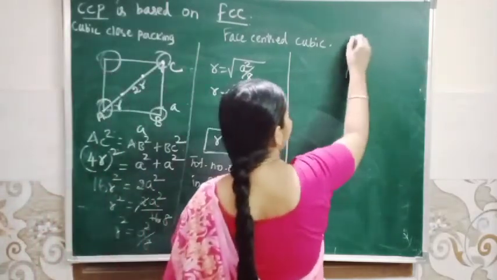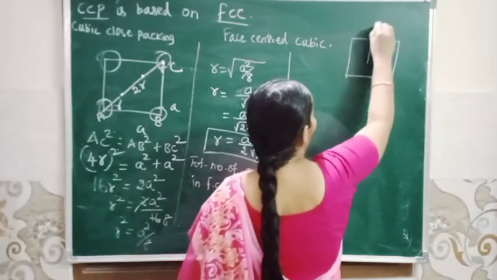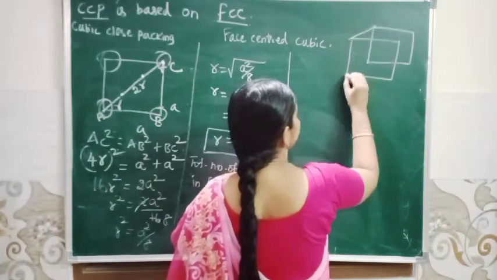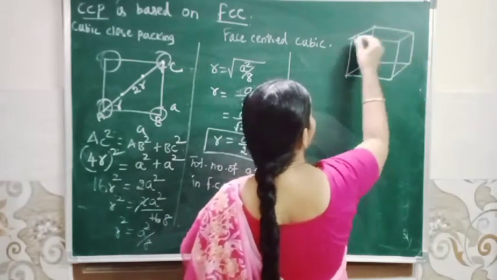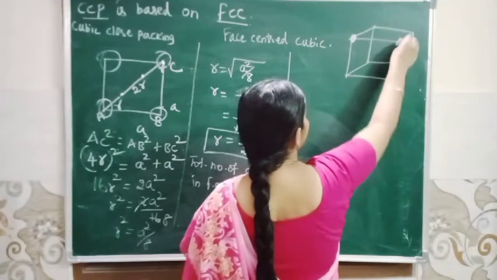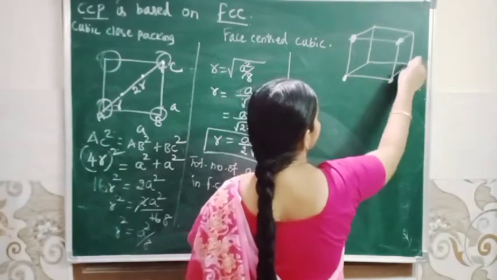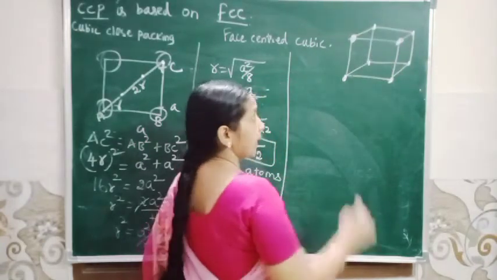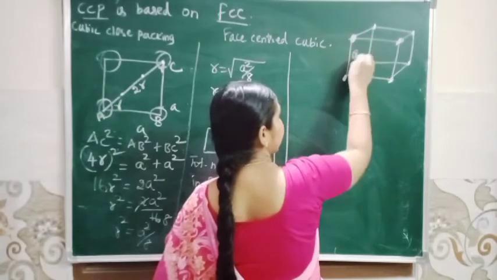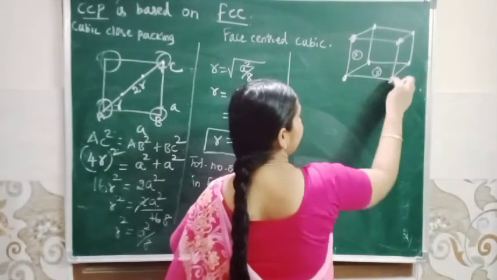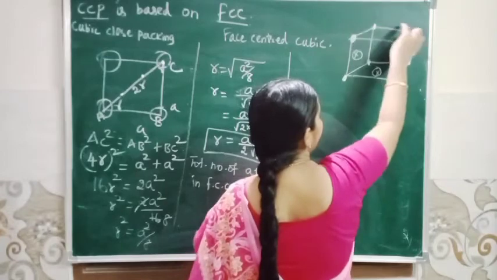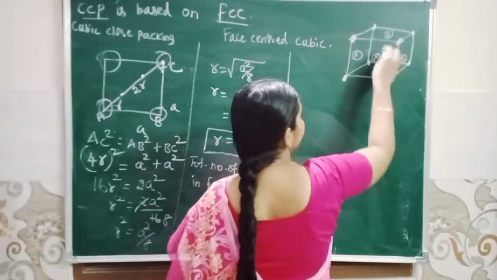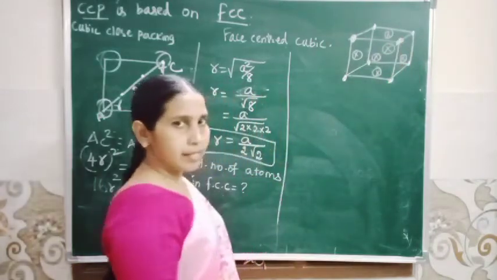So total number of atoms in face centered cubic. In face centered cubic, atoms occupy corners as well as 6 faces, isn't it? So already corners. In addition to the corners, in each face, this one face, this one 2, here one face 3, here one 4, then you consider this 5, then this 6. How many faces? 6 faces.